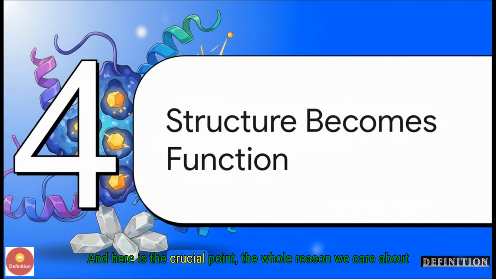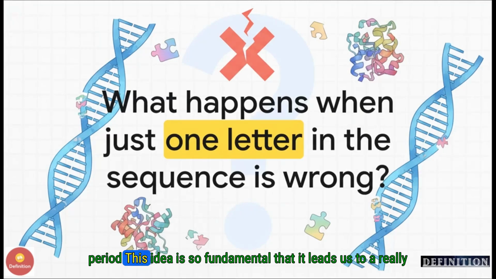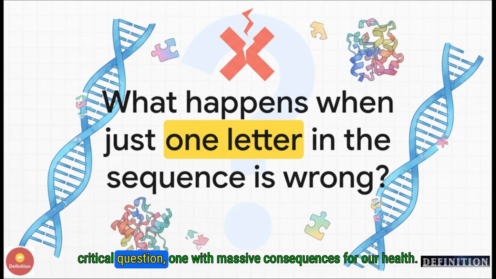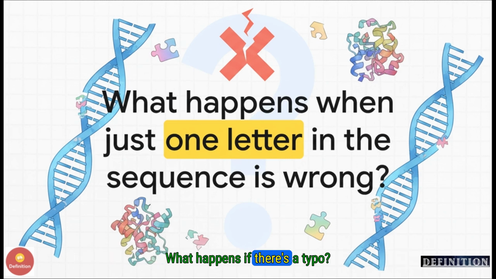And here is the crucial point, the whole reason we care about this. That final 3D shape is everything. It creates all these little pockets and grooves and surfaces that let the protein do its specific job. Whether that's grabbing a molecule, speeding up a chemical reaction, or just being a building block, the shape defines the function. Period. This idea is so fundamental that it leads us to a really critical question, one with massive consequences for our health. What happens if there's a typo?